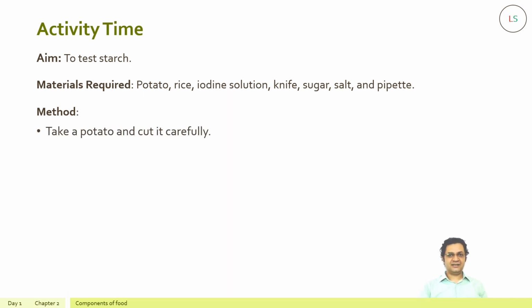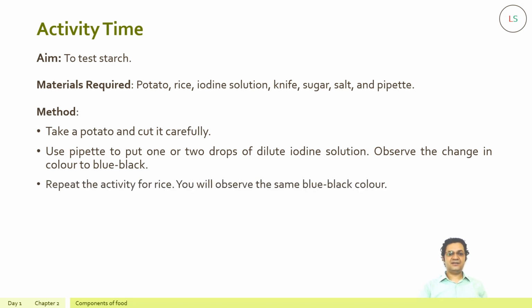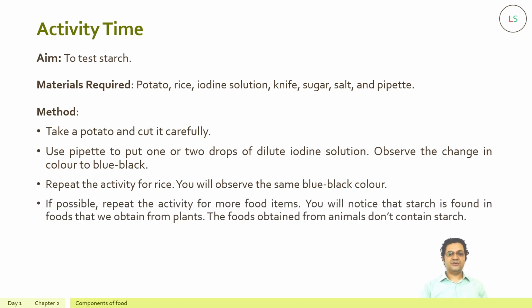Take a potato and cut it carefully. Use a pipette to put 1 or 2 drops of dilute iodine solution. Observe the change in color to blue-black. Repeat the activity for rice. You will observe the same blue-black color. If possible, repeat the activity for more food items. You will notice that starch is found in foods that we obtain from plants. The foods obtained from animals don't contain starch. You can also do this activity at home using an iodine solution with the name Betadine. Let's see a video which follows these steps.